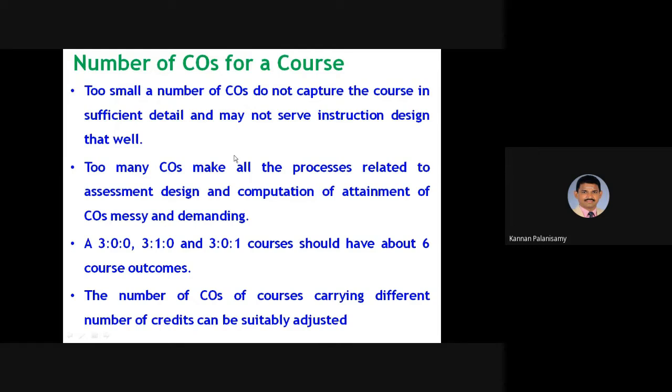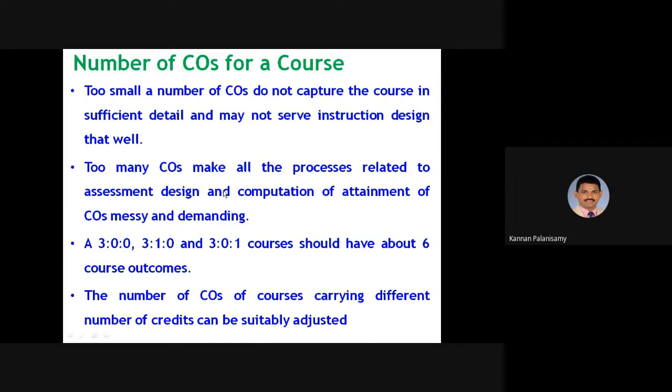If it is 1 or 2, then it cannot fulfill the entire requirement of that course. There is no standard definition of too small, but too few COs do not capture the course in sufficient detail. And too many COs make all the processes related to assessment design and the computation of attainment of CO messy and demanding.